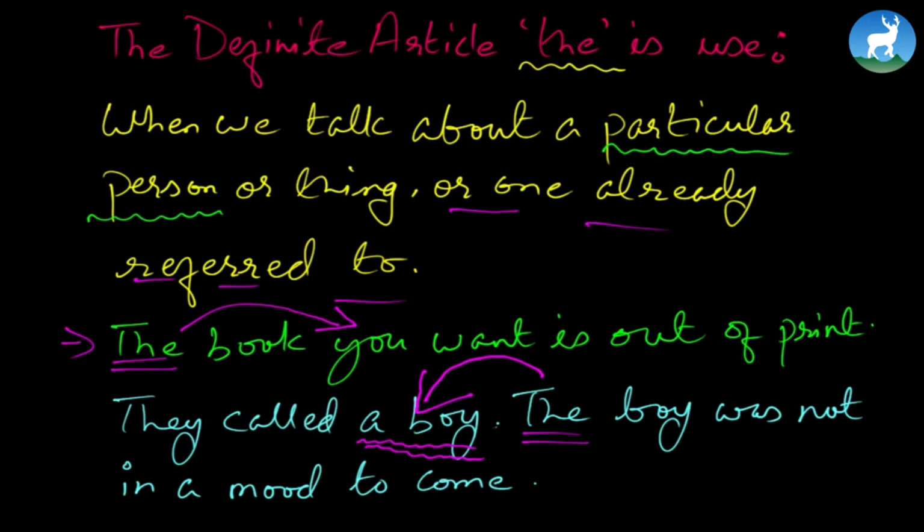They called a boy, this "the" here refers to what is already mentioned as a boy. When we write again "the boy", the "the" here refers to the boy already mentioned. Okay, so this is the application of "the". And we have one more thing which you should know.